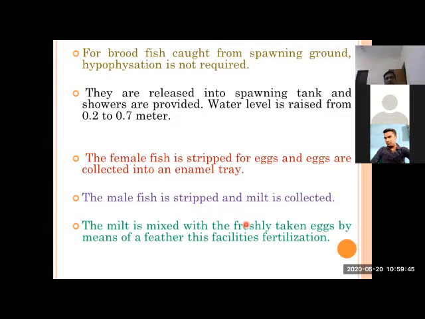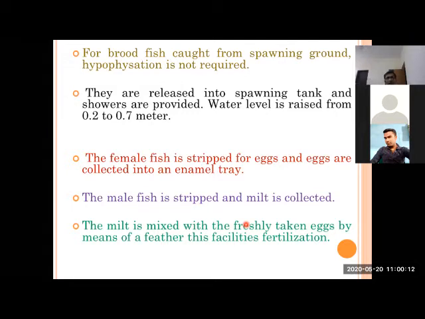Don't need to use any type of hormone. You just have to maintain the water quality, well oxygenated water, less depth of water, 0.7 meter or so, and just keep the fishes in changed, clean water, and for some time they become ready.